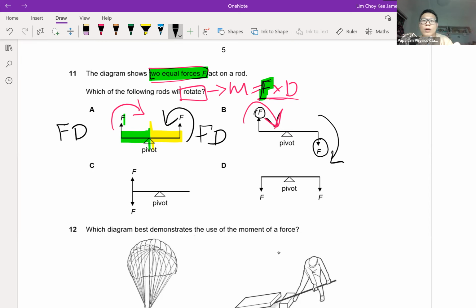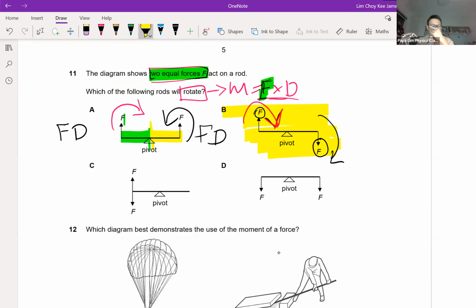There isn't any anti-clockwise moment in the system. So definitely this arrangement of forces will cause the rod to rotate. That's why my answer is B straight away, without any doubt.